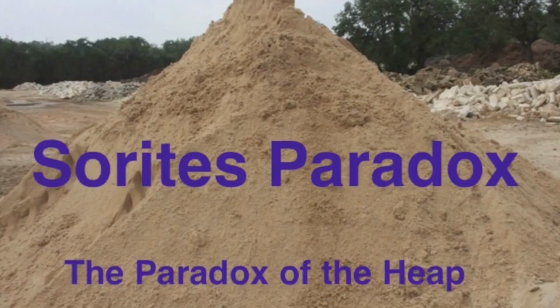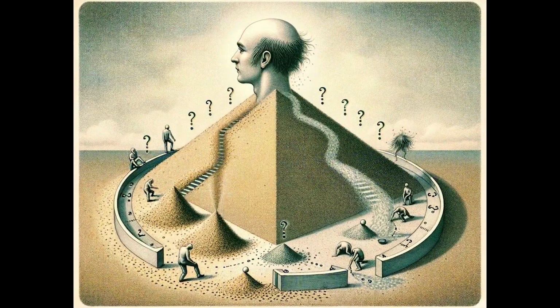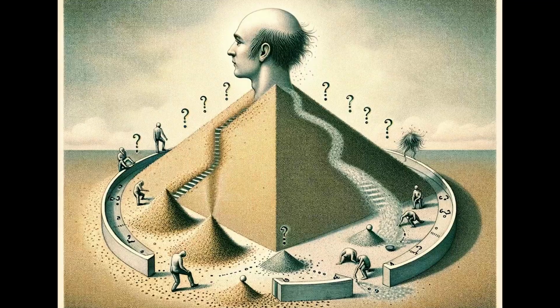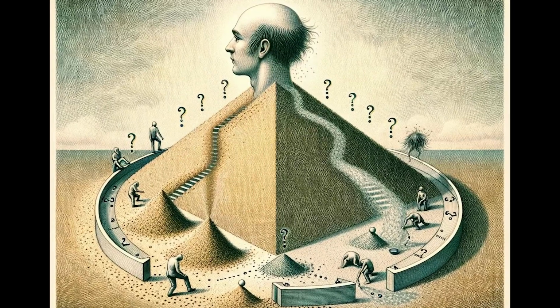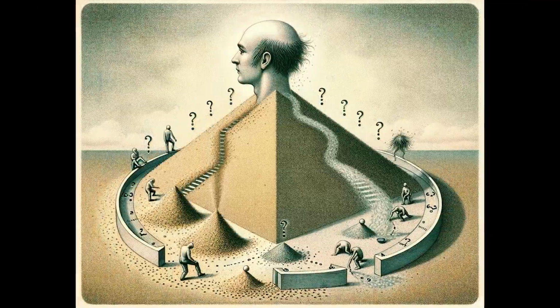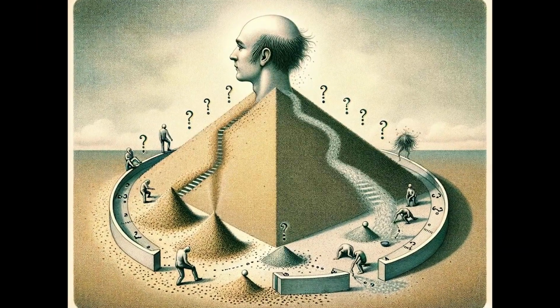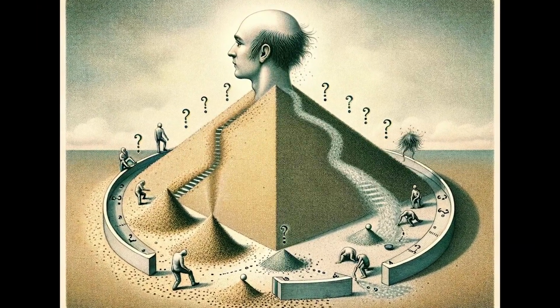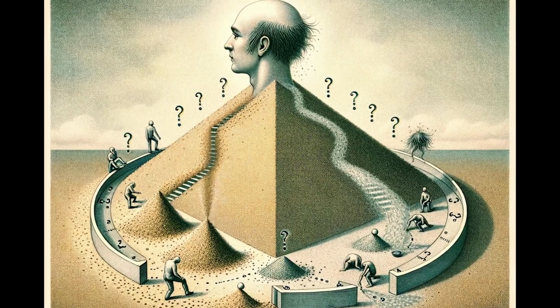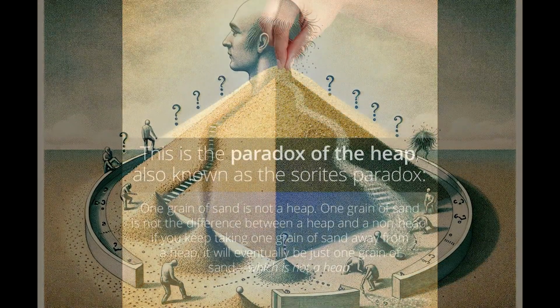The paradox is more than just a curiosity about sand. It applies to real-world issues. Law, ethics, and science often grapple with boundaries that can't be precisely defined. When does a fetus become a person? How much income makes someone rich? At what point is a person old? The Sorites Paradox reminds us that these boundaries are often human constructions, not fixed points in nature.